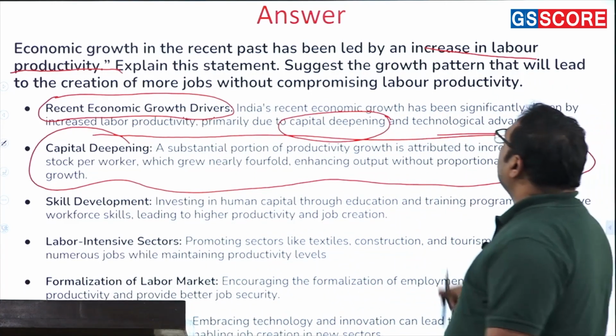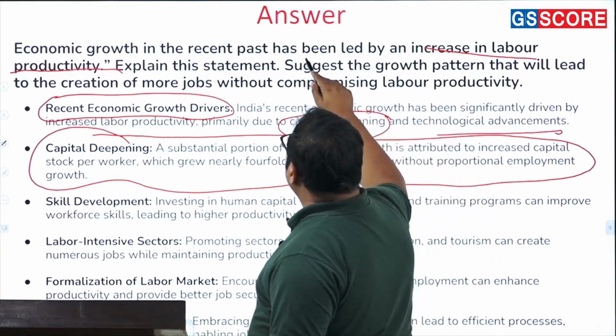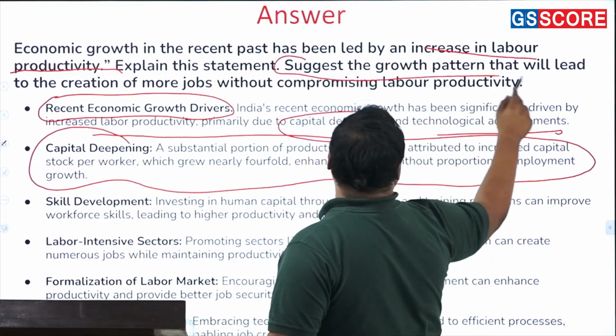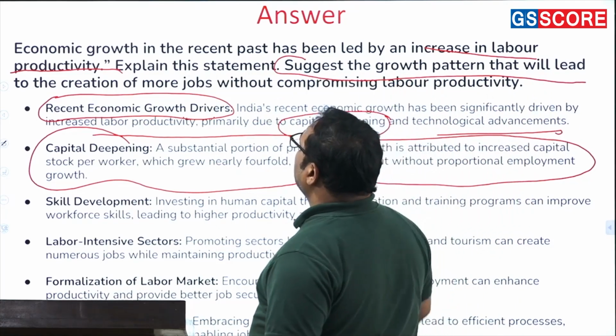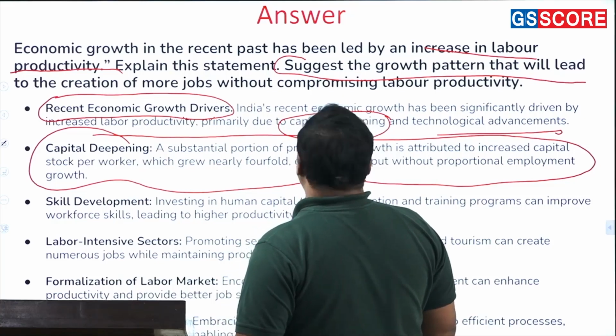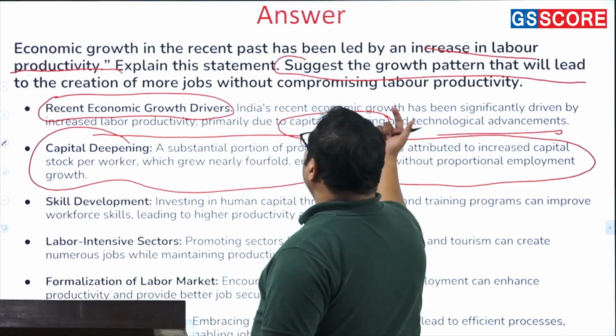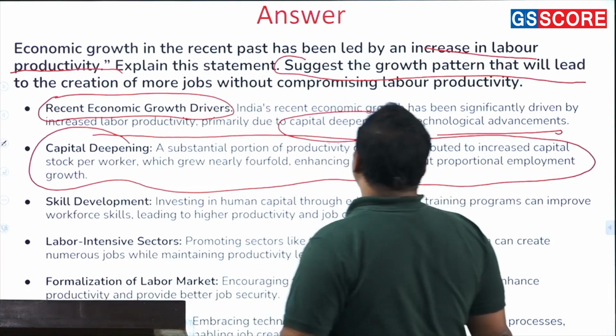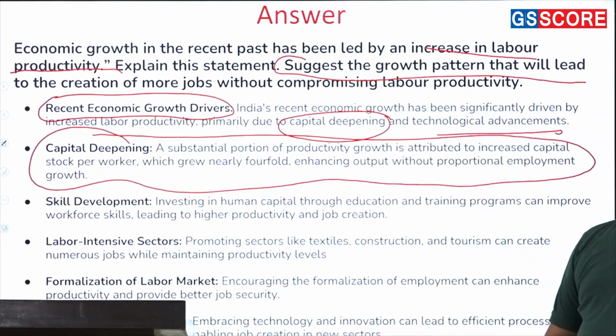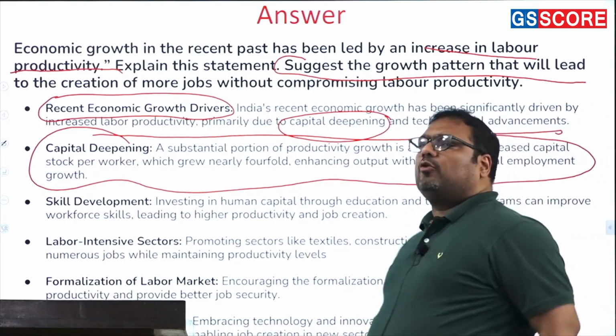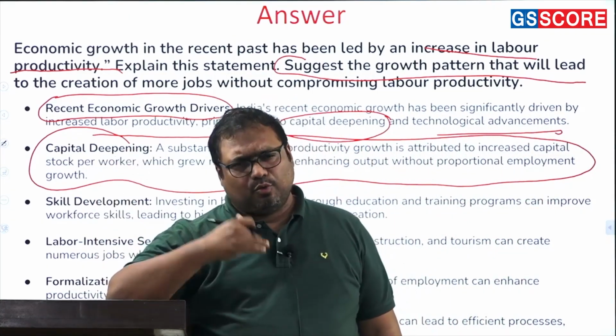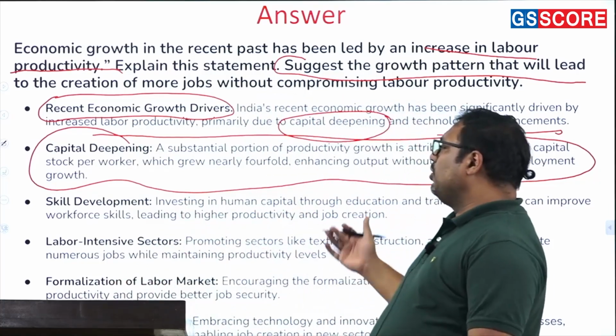And then eventually you should be talking about the modern challenges, and then about what kind of growth pattern will address this problem and create more jobs without compromising labor productivity. So we do not have to go back on technology, but how do we hire more people for similar work?